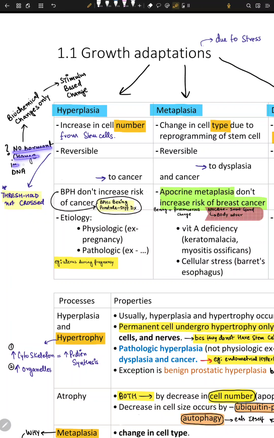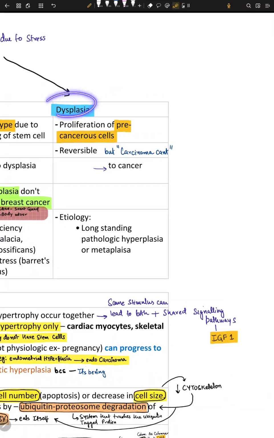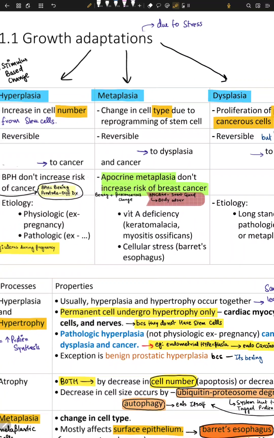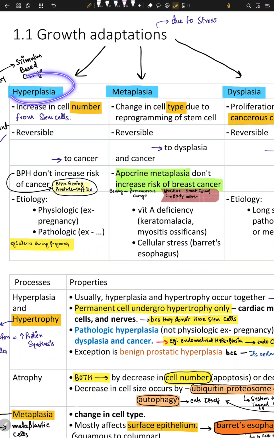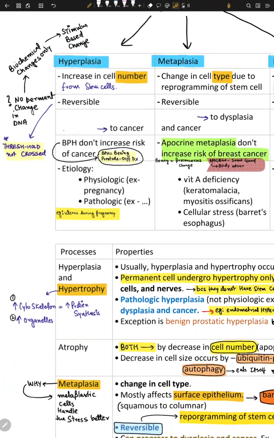No permanent changes in DNA, biochemical changes only, stimulus based changes. That's why these are all reversible changes. But dysplasia can lead to carcinoma, and carcinoma is not reversible. That's very important. Hyperplasia can lead to cancer. Metaplasia can lead to dysplasia. Metaplasia is just a change in cell type due to reprogramming of stem cells, and this can lead to dysplasia and then cancer, and dysplasia can of course lead to carcinomas.